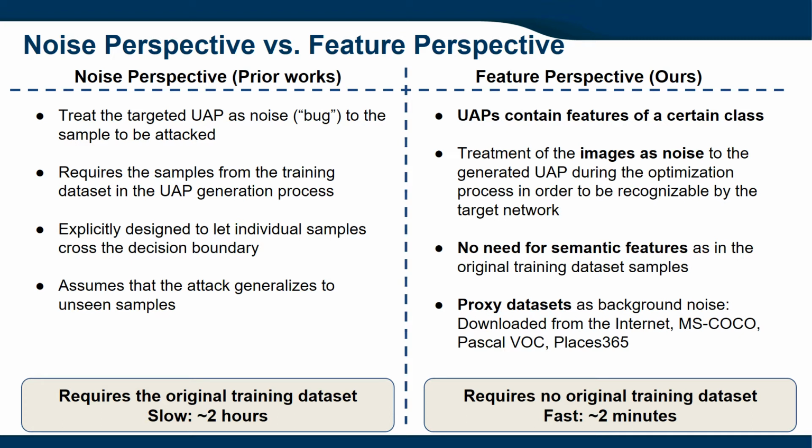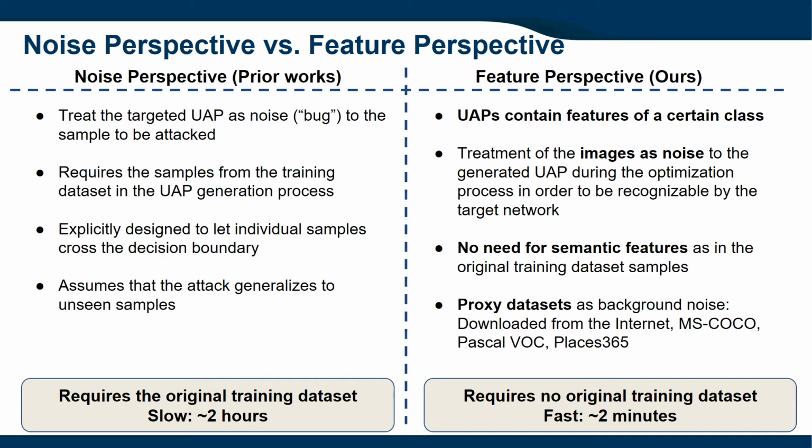By treating it as noise, the samples from the training dataset can be adopted to generate this UAP. The underlying assumption is that if the UAP can attack samples from the training dataset, it can also generalize to attack other samples. Since the attack is explicitly designed to let individual samples cross the decision boundary, the samples from the training dataset are necessary. Otherwise, there is nothing for the perturbation to attack.